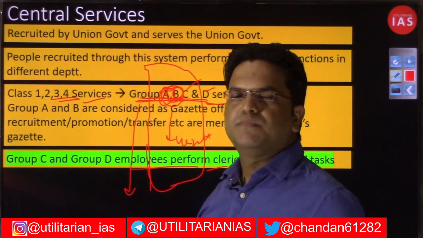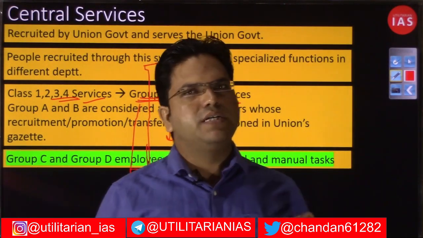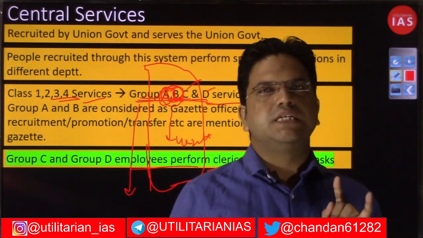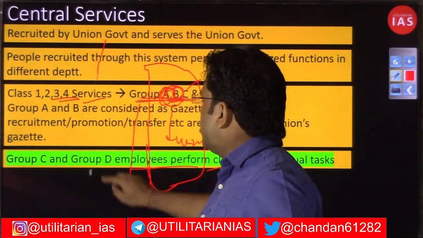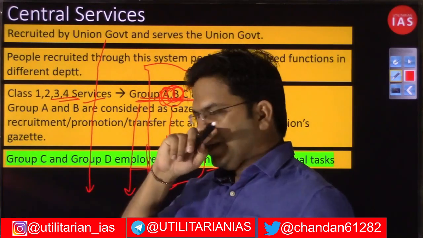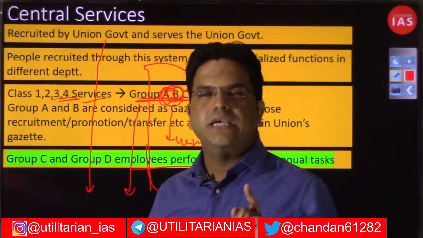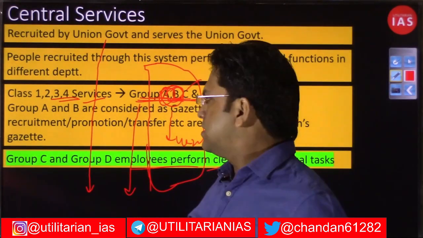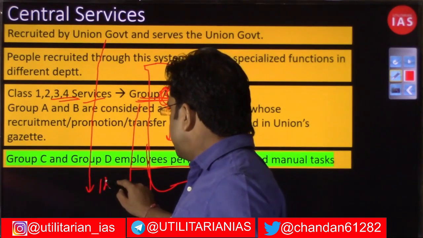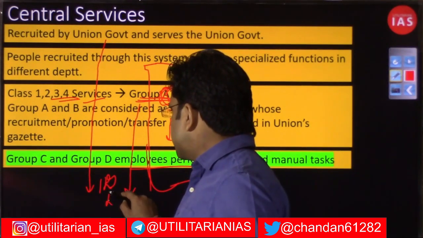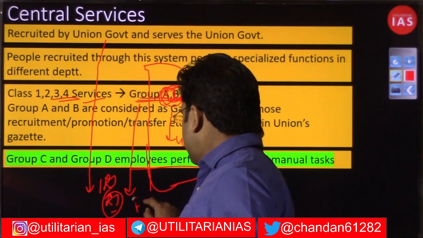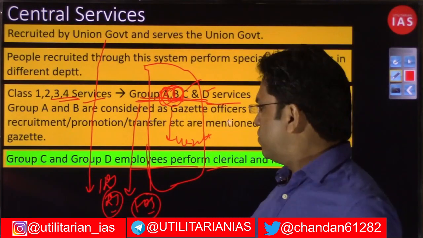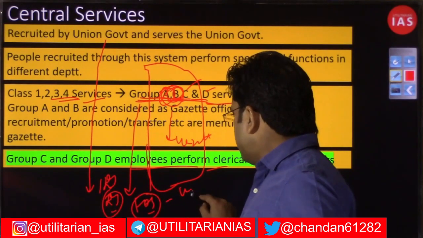The only difference between all India services and central services in terms of jurisdiction is that whoever is appointed by the central government under the central services will serve only the central government. You have the Indian engineering services, economic services, and even the foreign services, which are appointed by the UPSC itself.